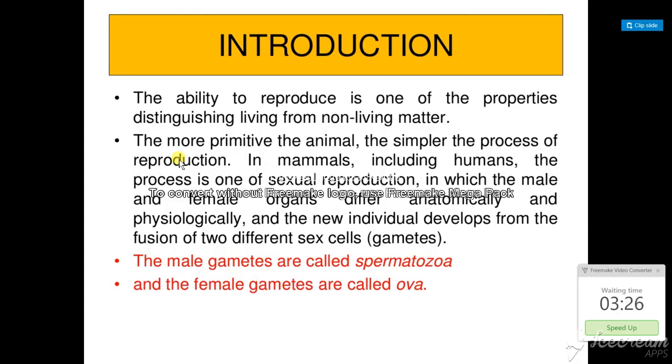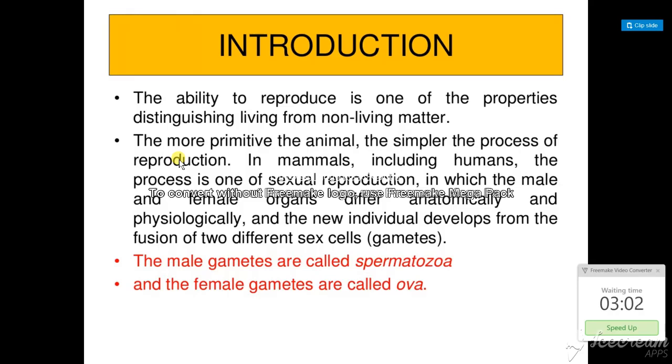Males are responsible for the formation of the baby. And the females have the capability to grow the baby in them, go through the delivery process, and give birth to new ones. That is the difference between living and non-living matter. This holds from the most primitive animal to the simple, everywhere.